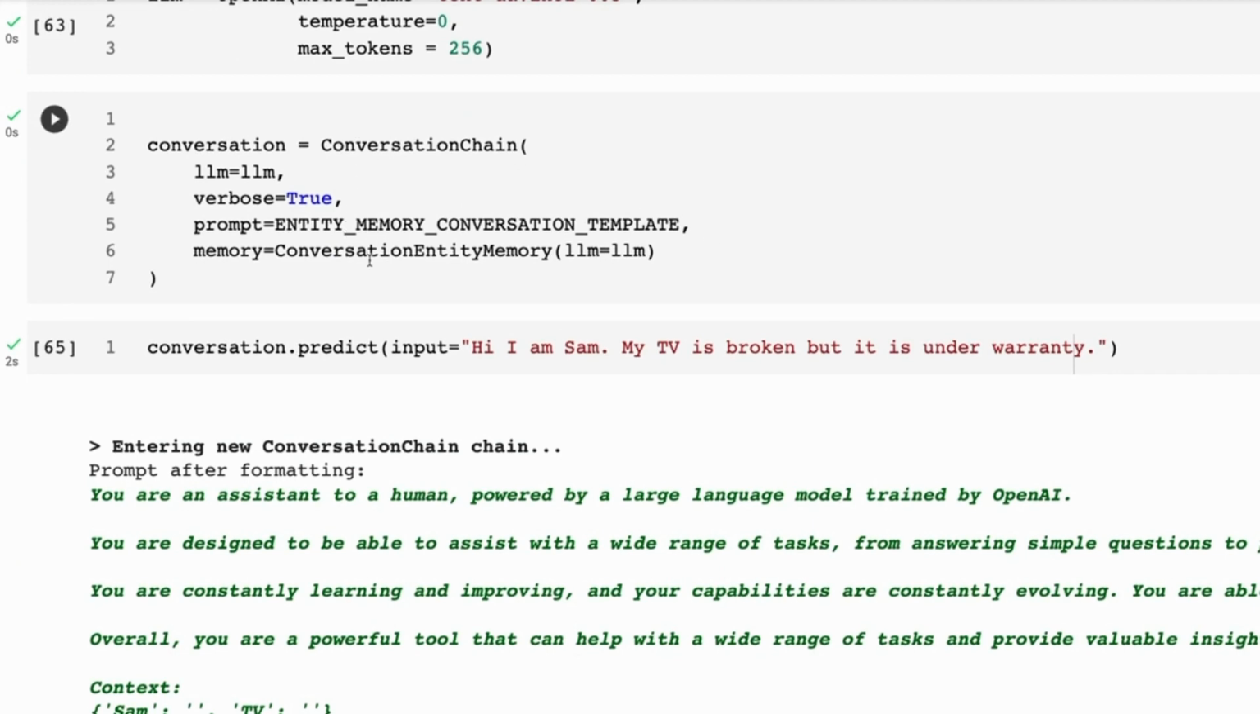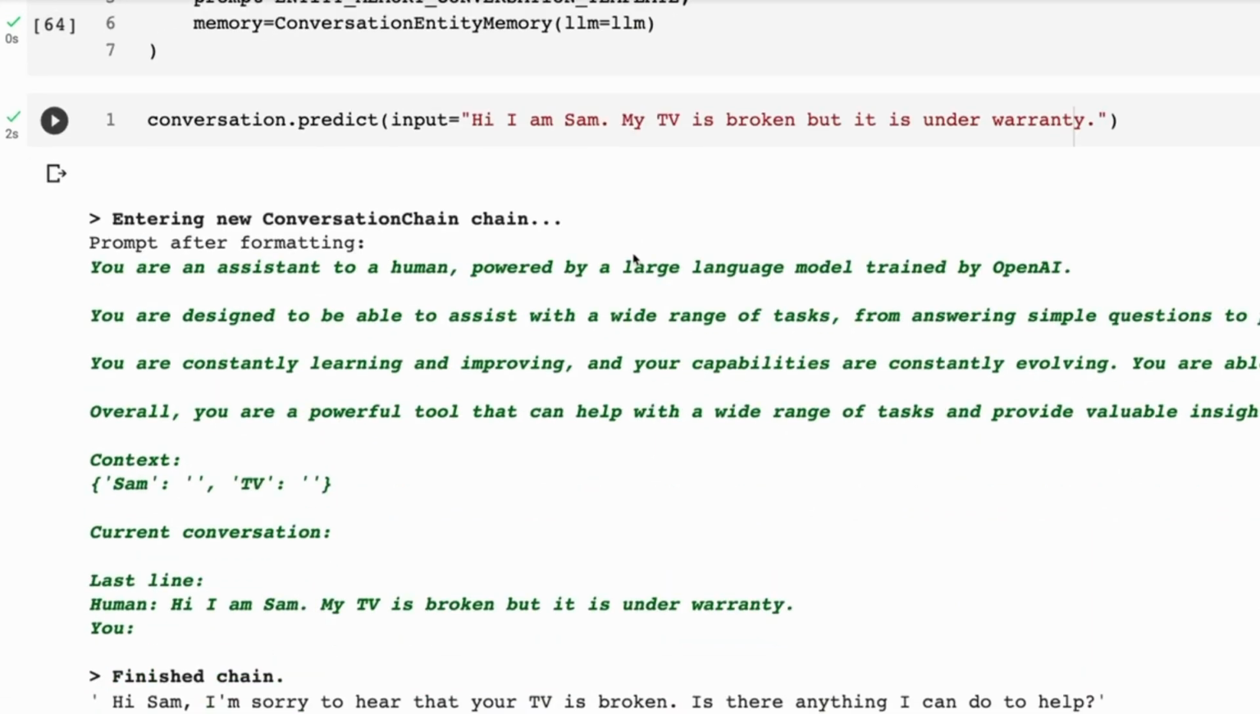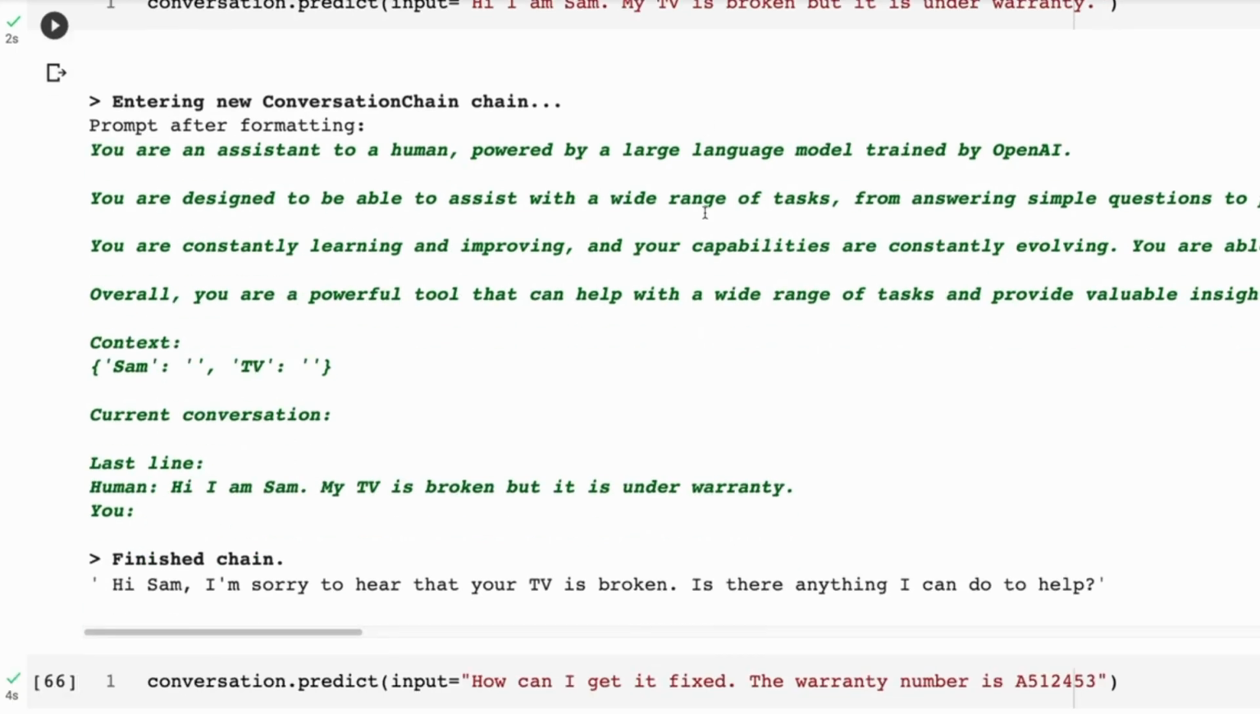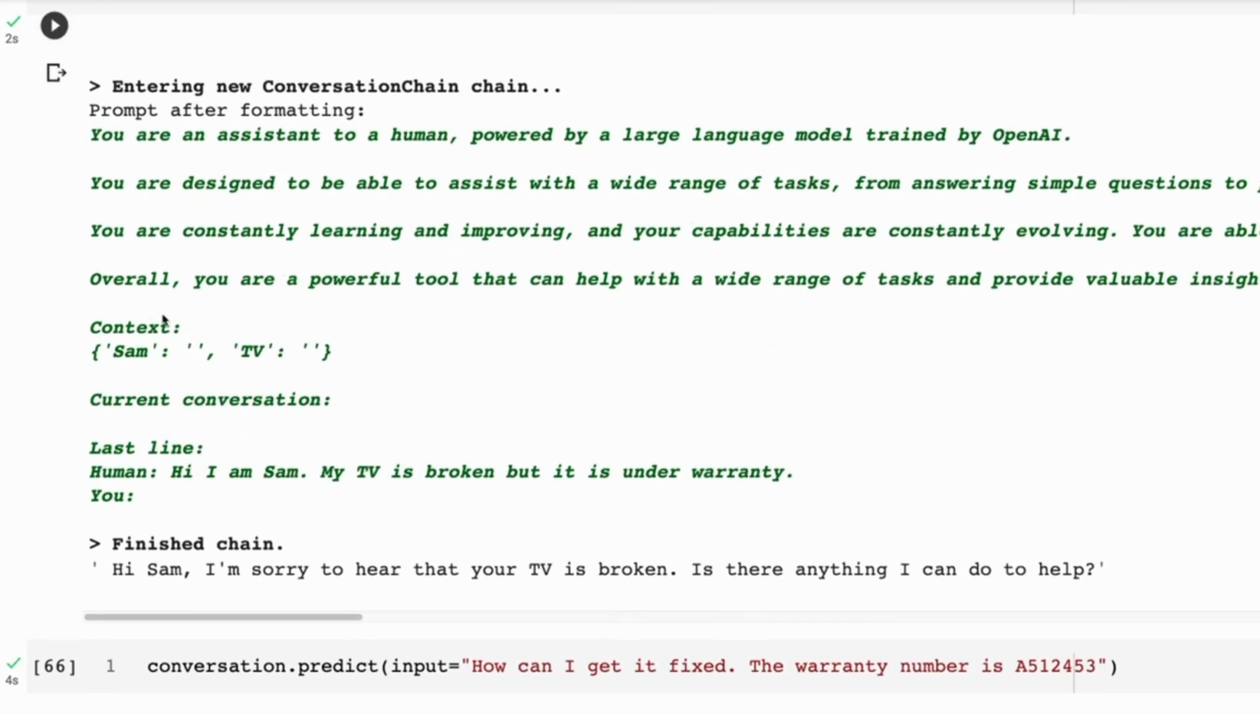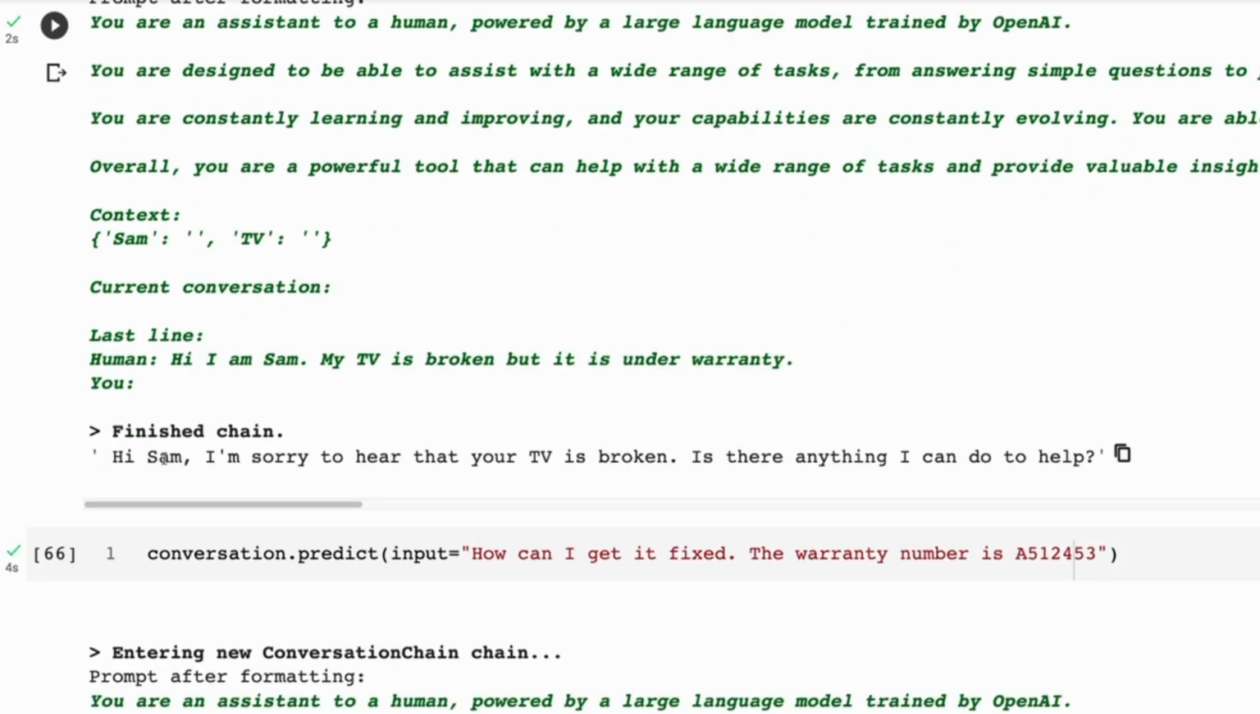We're passing in the prompt. We're passing in the instantiated conversational memory here. We've got our same conversation. I've abbreviated a little bit here. Hi, I'm Sam. My TV is broken, but it's under warranty. Right. So now we can see that it's found some entities there. It's got Sam, it's got TV. Right. And then it responds to that.